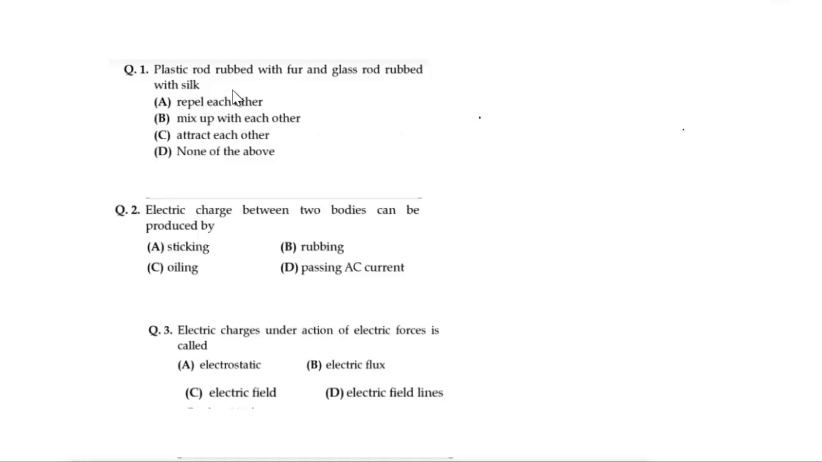First question: a plastic rod rubbed with fur and a glass rod rubbed with silk. What will happen? Will they repel each other, mix up with each other, attract each other, or none of the above? When a plastic rod is rubbed with fur, it becomes negatively charged. A glass rod rubbed with silk becomes positively charged. So these negative and positive charges will attract each other.